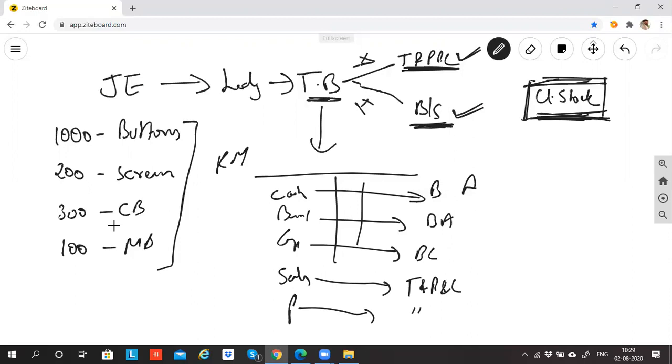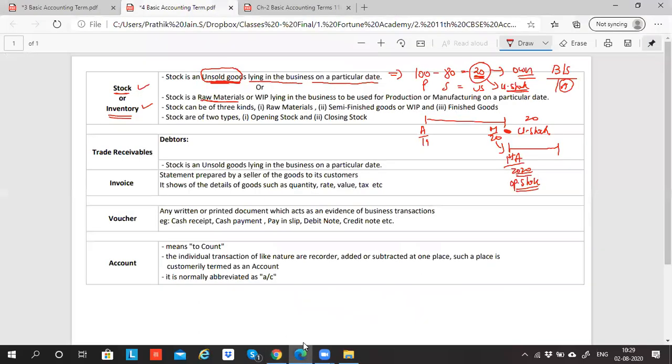So as on 31st March, if any of these raw materials are lying idle, even that I will classify under raw materials. Correct? So this is closing stock of goods. This is closing stock of raw material. Any doubt in this point? Any doubts in this point, guys? Are you clear with raw material?